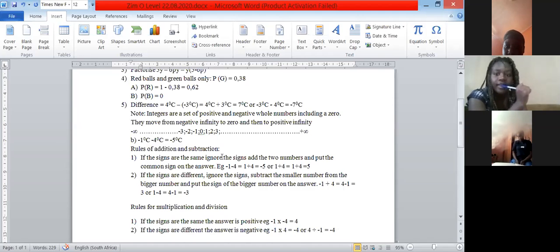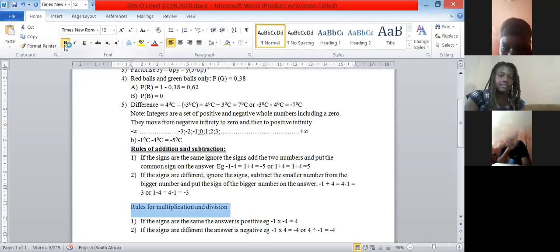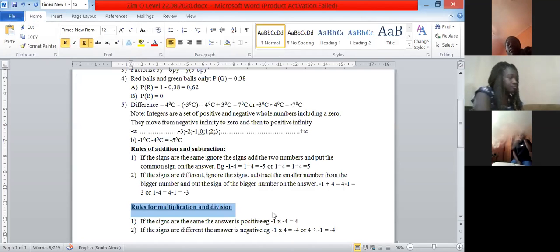So there are rules of addition and subtraction of integers, and there are also rules of multiplication and division of integers. And integers are a set of whole numbers including a zero.